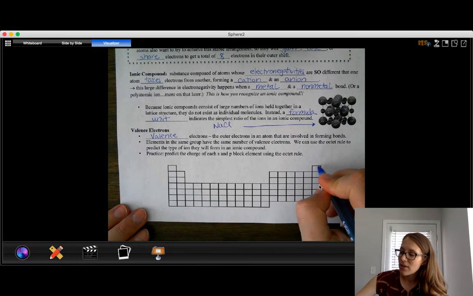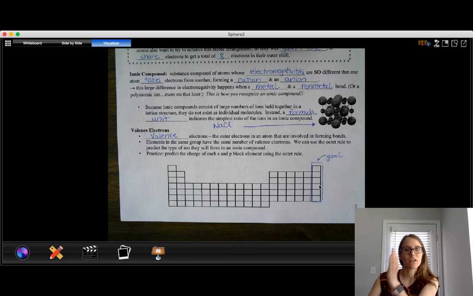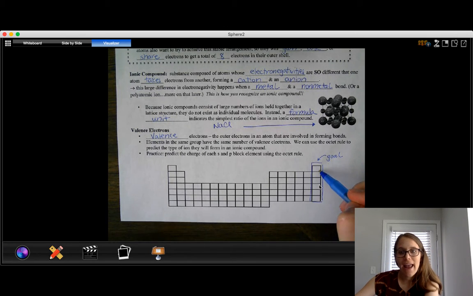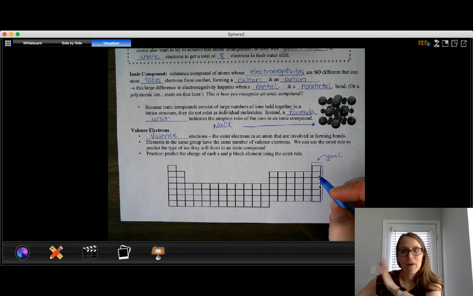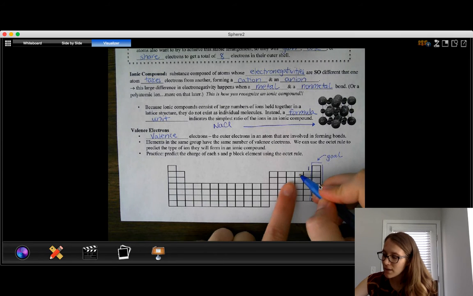So remember that this is the goal. This is where all elements want their electron number to be. So if we look at this, we can say, okay, 8 is the goal to get to. Well, how far over do elements have to move in which direction? Do they move to the right or to the left to get there? So if we start over here, this column is only 1 away. So this has a charge of 1. This column is 1, 2 away. This column is 1, 2, 3 away.